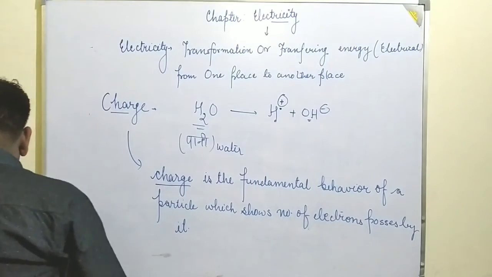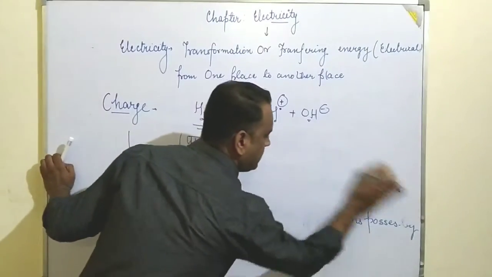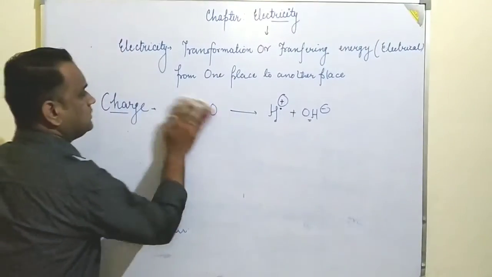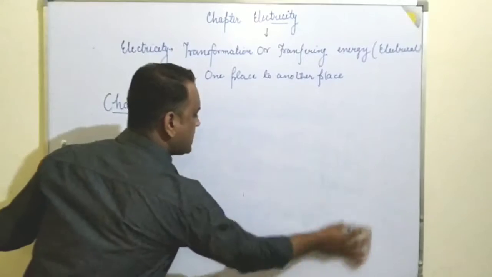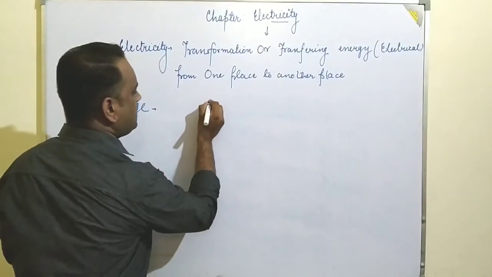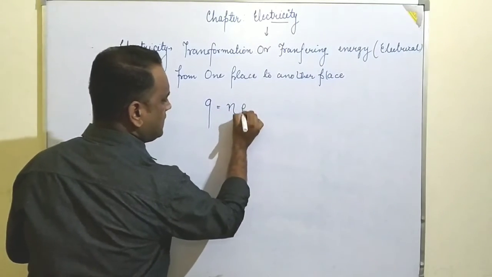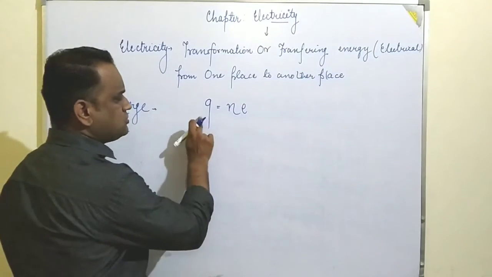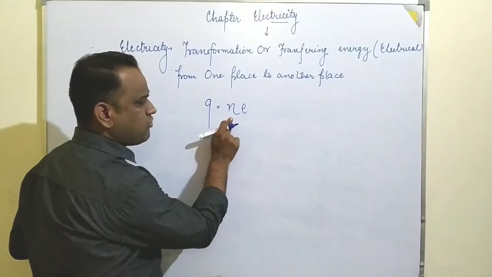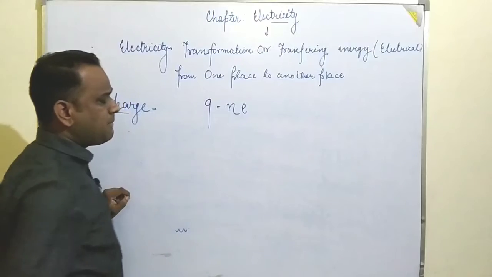Okay students, here I am writing that mathematically the charge can be written as charge is equal to N into E. Charge is equal to the number of electrons possessed by a particle.